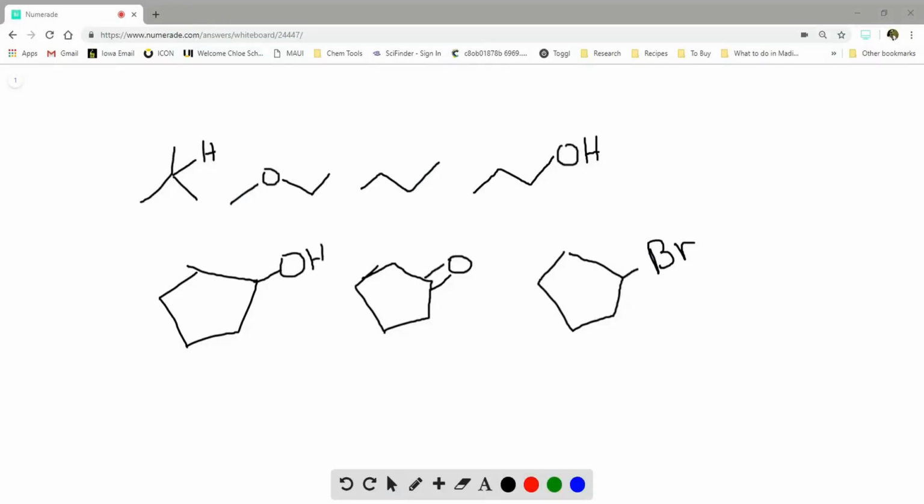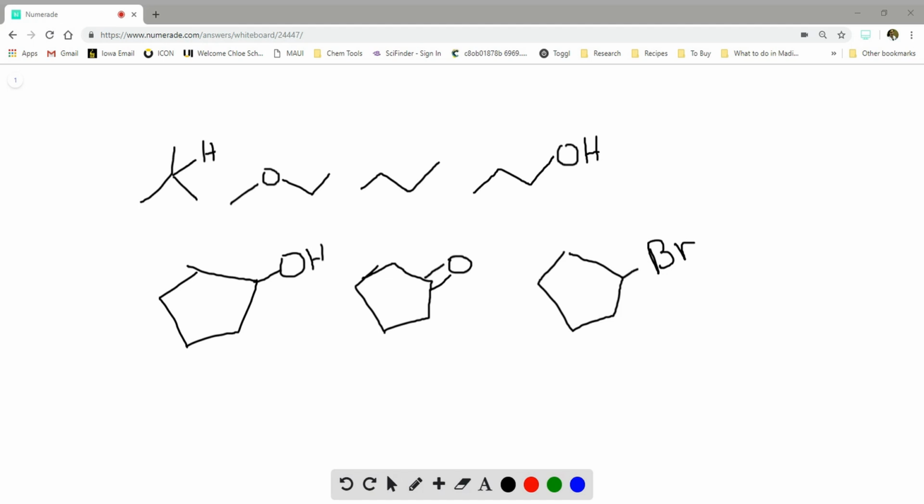Let's rank the solubility of each of these compounds in water. So starting with this first set, we have two alkyl chains to compare. Well, the higher degree of branching is going to be a bit more soluble in water. Therefore, this compound is going to be the least soluble. It doesn't have any intermolecular forces beyond dispersion that are going to allow it to be more soluble in water.